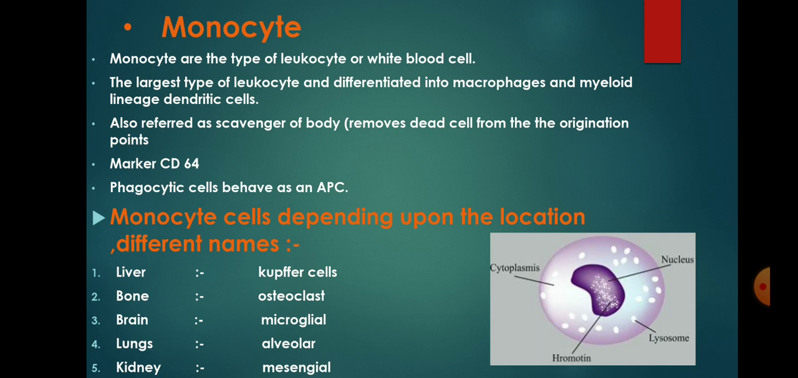Monocytes, on the basis of location, have been given different names. If present in liver, known as Kupffer cell. If present in bone, known as osteoclast. If present in brain, known as microglial. If present in lungs, known as alveolar. If present in kidney, known as mesangial.